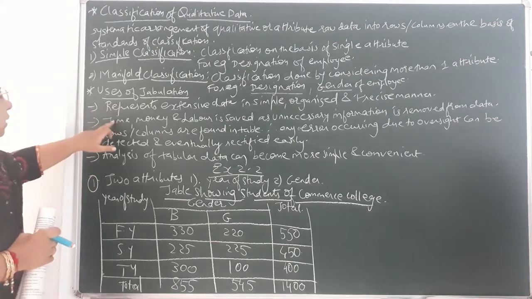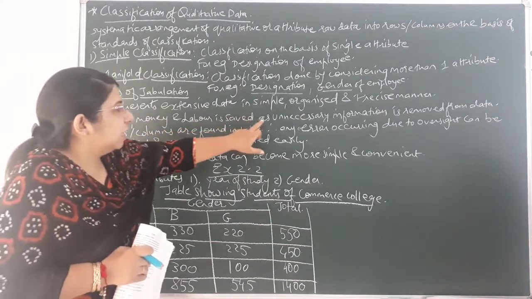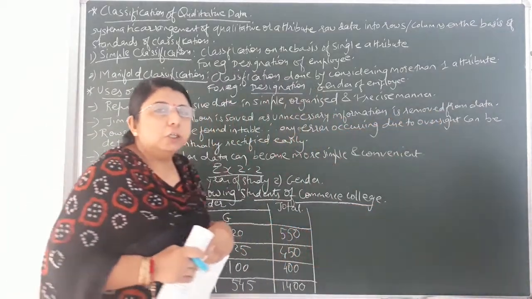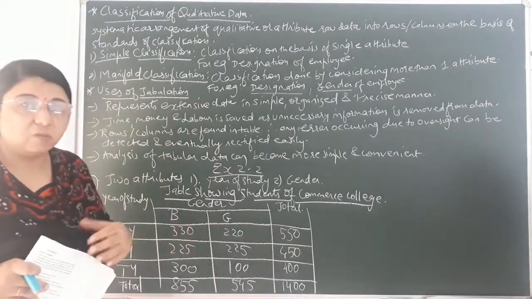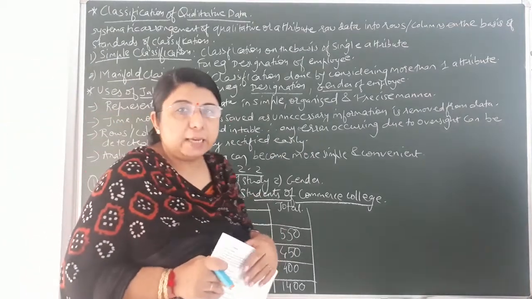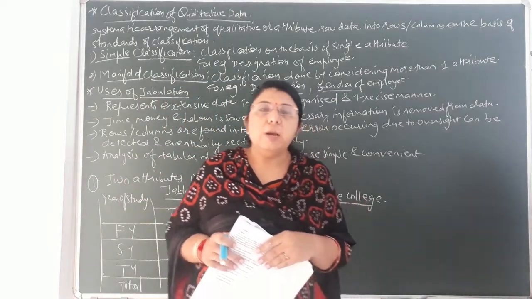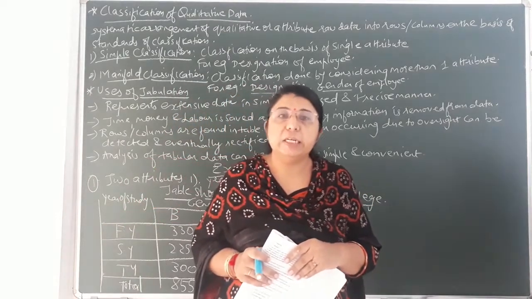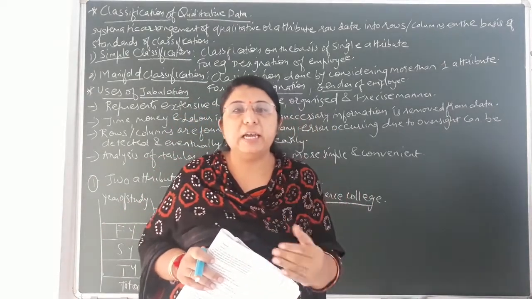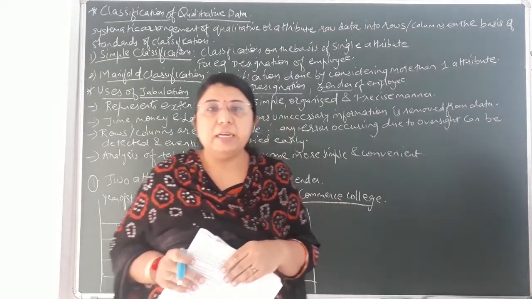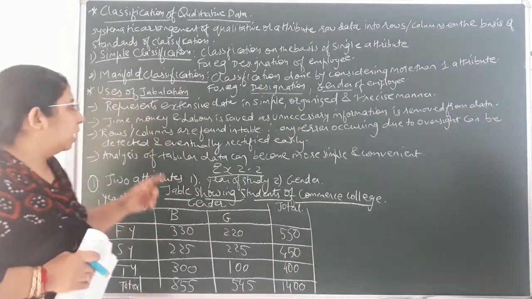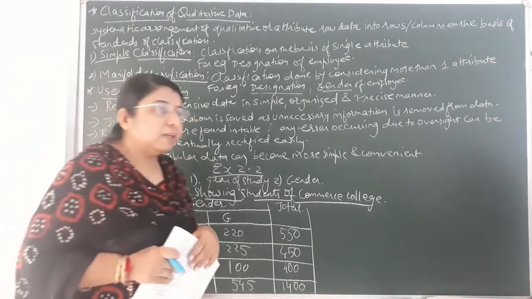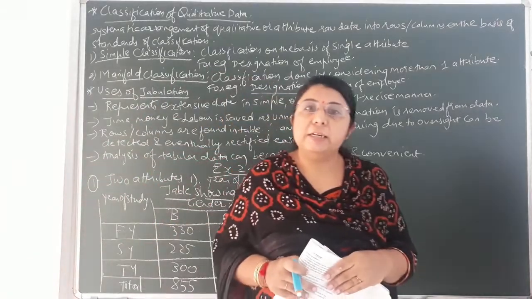Next, the second point that was remaining: time, money and labor is saved as unnecessary information is removed from the data. By classifying the data in tabular form, time, money and energy are saved, because writing the long data in theoretical form is more time consuming and tedious work. So to classify the data and to make that work easier and more time saving, we place that data in tabular form. So time, money and labor is saved by presenting the data in tabular form.